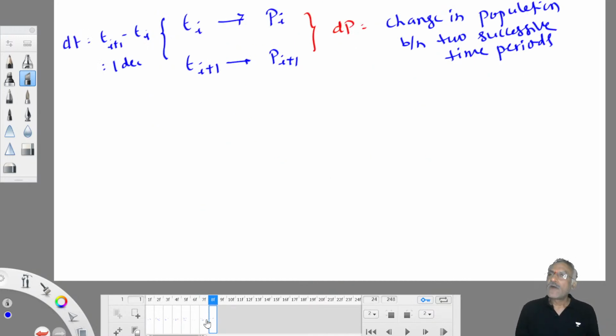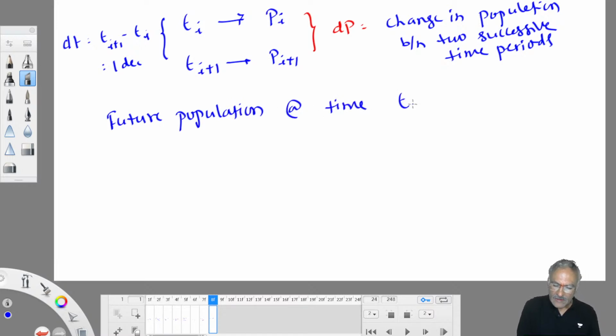For this method, only the formula you have to remember. You have to work out the future population, the future population at a time Tn, or n, the nth time period. You can take Tn or n otherwise.